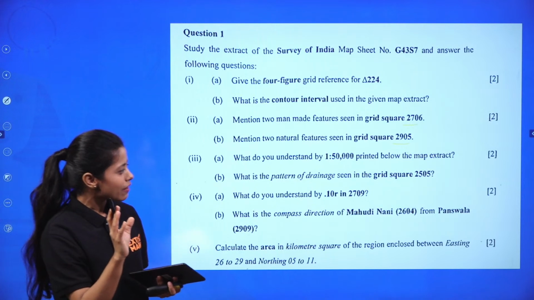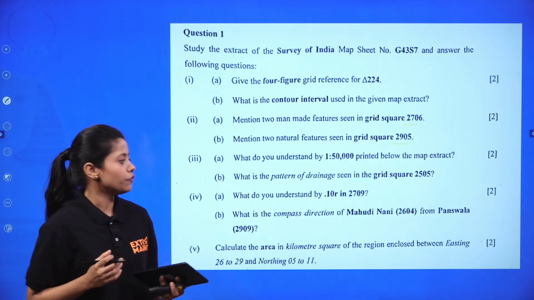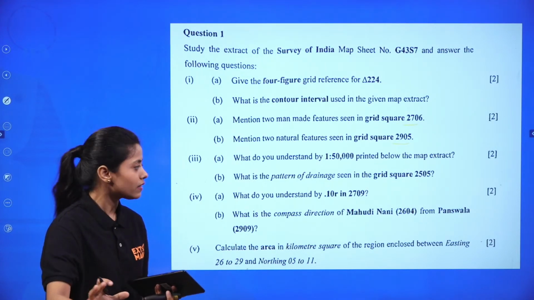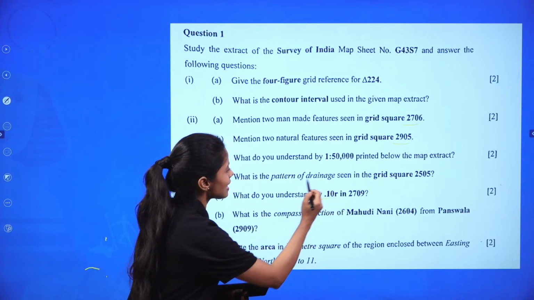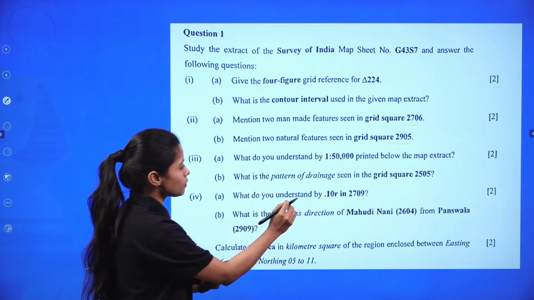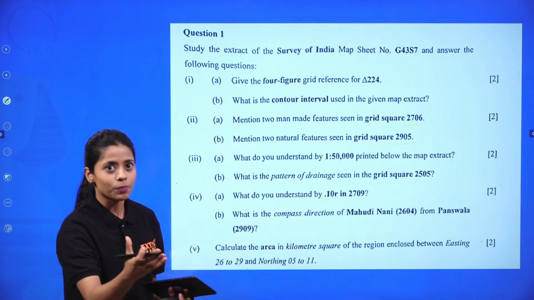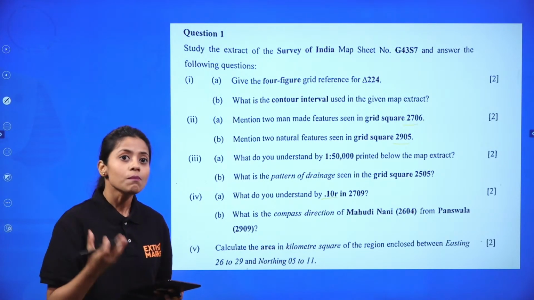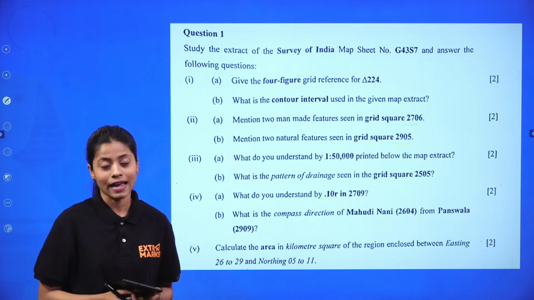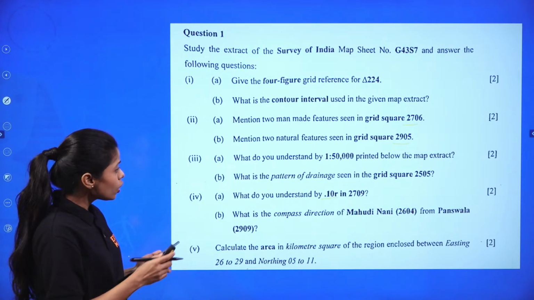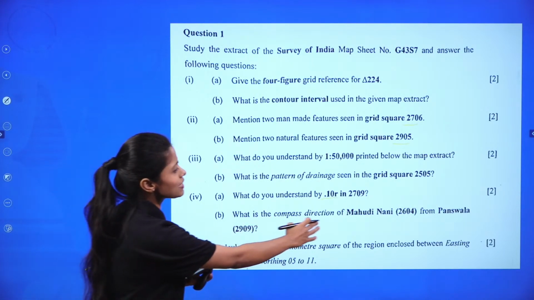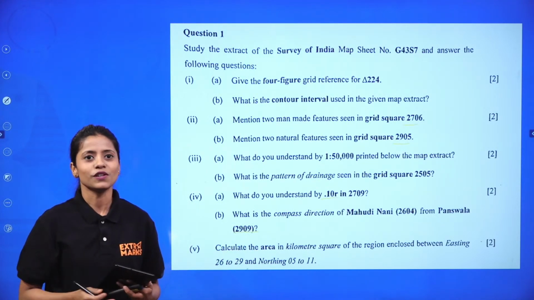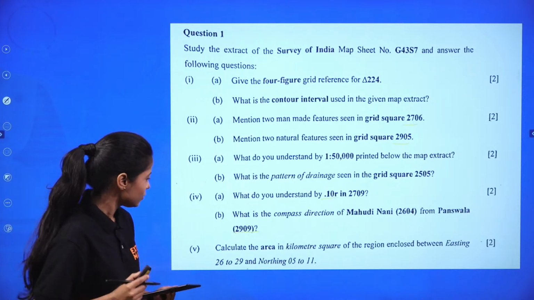Only a few questions where I feel that the students might get confused, which from a teacher's perspective is easy, but from the student's perspective, these were minor questions where you have a dot and 10 R, what does R represent? There are a lot of things that you sometimes tend to forget, because there are a lot of symbols, a lot of things that you need to learn and keep in mind when you are solving your geography questions, right? Otherwise, compass directions of Mahudinani, Panswala, again the grid 2909, whatsoever, horizontal, vertical, very easy to understand, right?